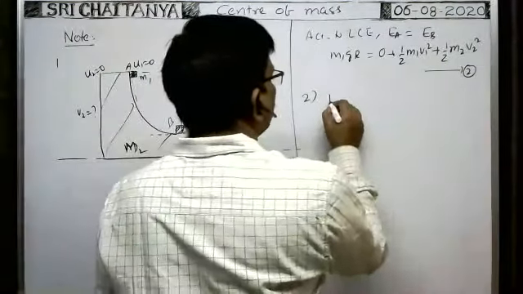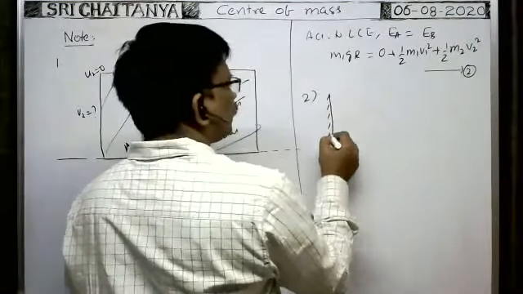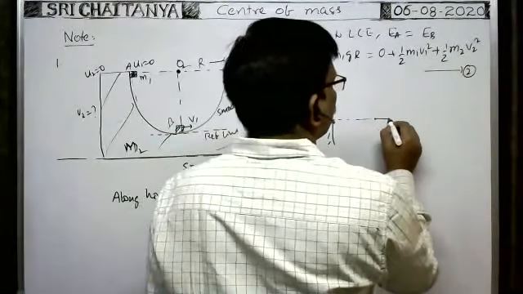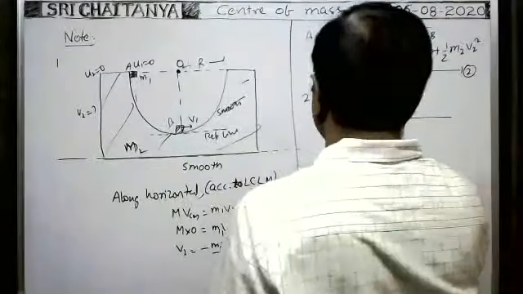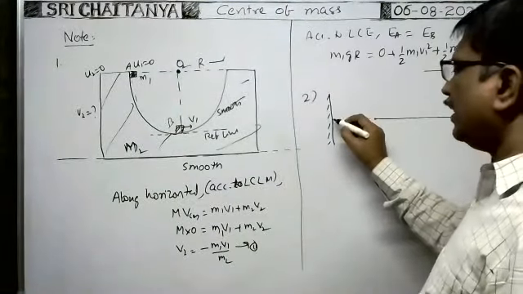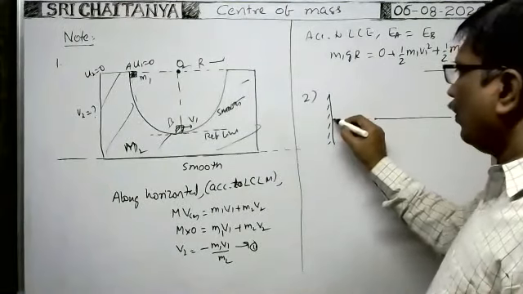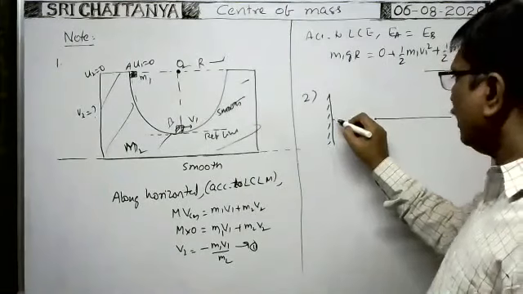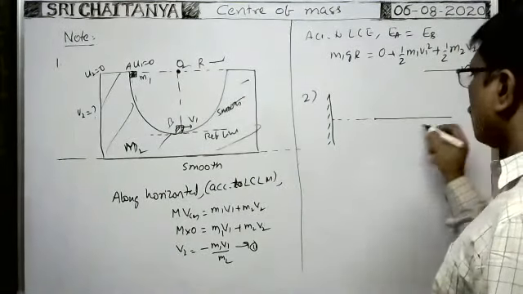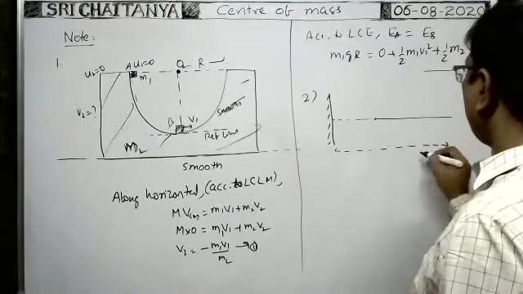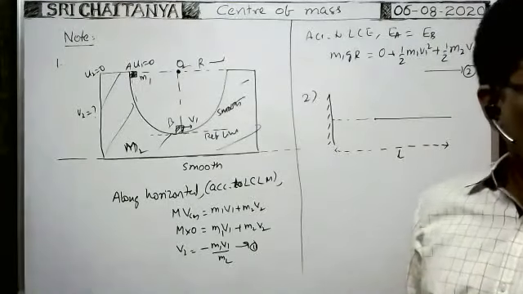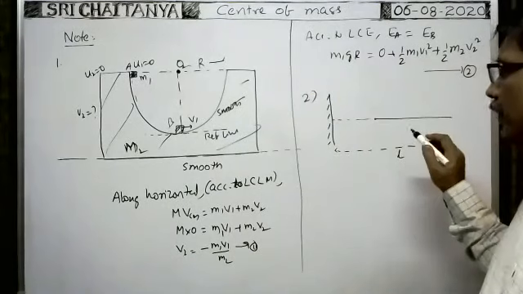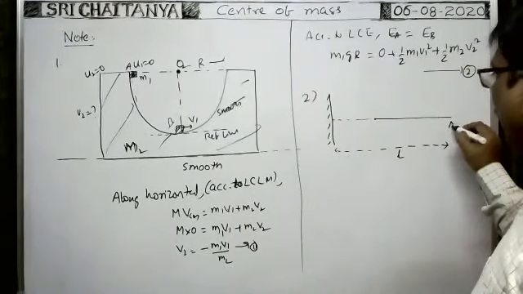Suppose here it is a simple cute concept. Suppose there is a heavy string. One end of the string is kept at the wall. The other end is up to this. So the total length of the string is, say, L. This end is, say, A.